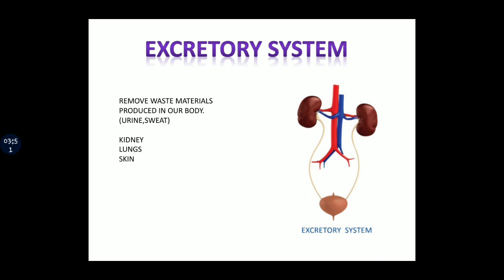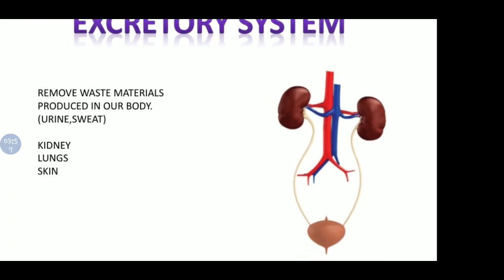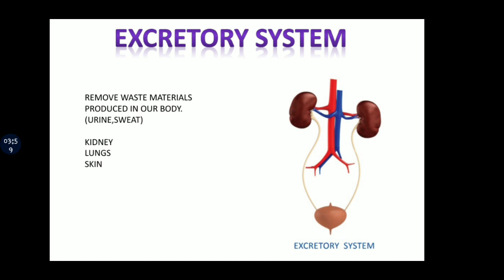And here you can see in this picture, these bean shaped organs are kidneys. So kidney is the main organ of this excretory system. Besides this, lungs and skin are also part of the excretory system, because lungs give out carbon dioxide and sweat comes out of the pores on the skin. So kidney, lungs and skin, all these form the excretory system. Let's move on to the next one.